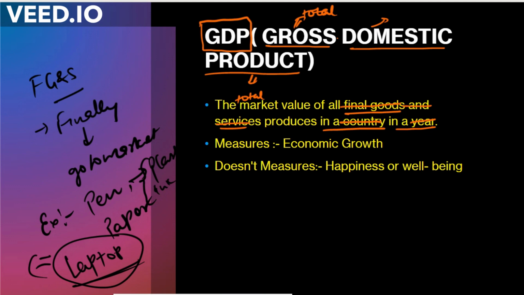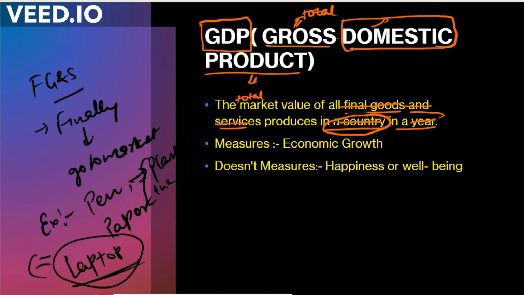The second point is country. What does it mean? Here, country means a single territory. Anything that is produced outside the country is not calculated in domestic product. Here we are talking about domestic product. Domestic means anything that is produced in our country only, not outside.